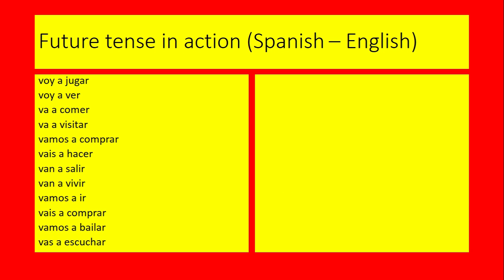So why not quickly press pause and see if you can translate these verb phrases into English. This hopefully will build your vocabulary as well as your understanding of the future tense, although I have tried to deliberately use relatively simple infinitives, which I hope you know, to make your understanding of the future tense a lot more simple. Okay, here are the answers.